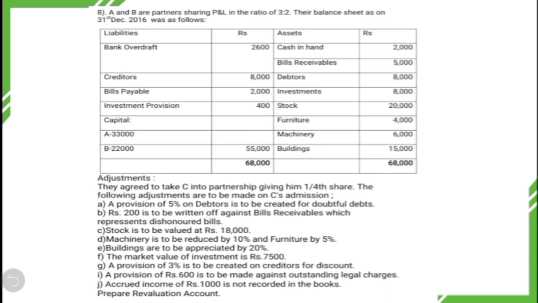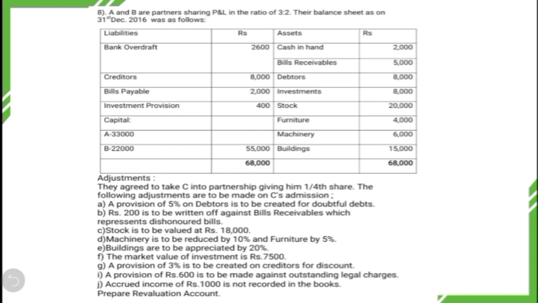The first one, a provision of 5% on debtors is to be created for doubtful debts. Second one, rupees 200 is to be written off against bills receivable which represent dishonored bills. Third one, stock is to be valued at rupees 18,000. Fourth one, machinery is to be reduced by 10% and furniture by 5%. Buildings are to be appreciated by 20%. The market value of investment is 7,500.